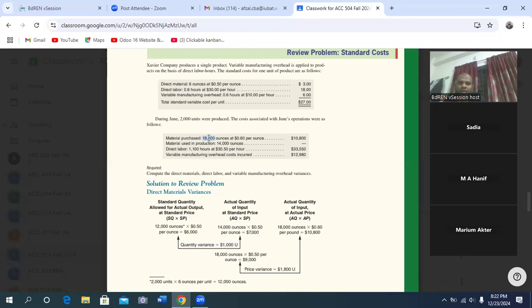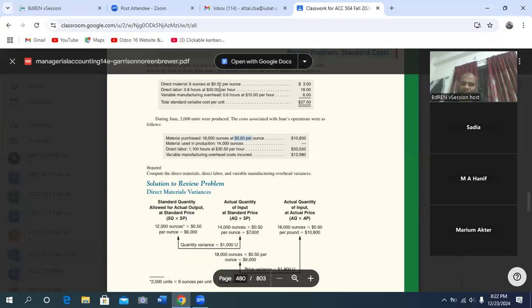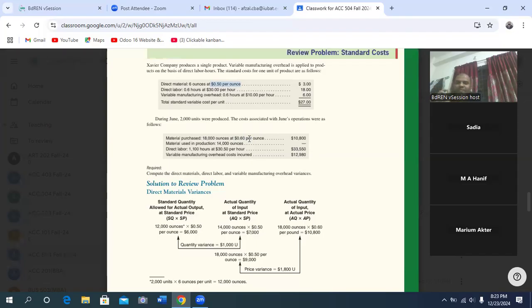Actual 18,000 ounces purchased at the rate of 0.60 per ounce. Just focus on 0.60. Our standard is 0.50. Now we determine the price: the standard price is 0.50, but we purchased at the rate of 0.60 per ounce. That means 0.10 more per ounce, isn't it?